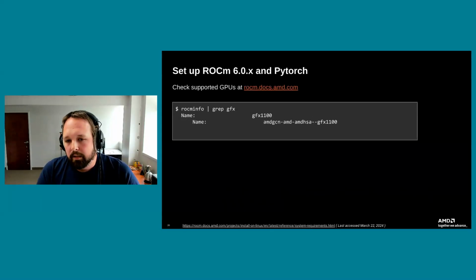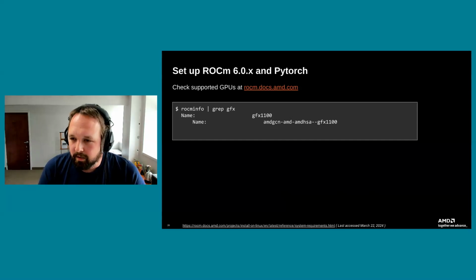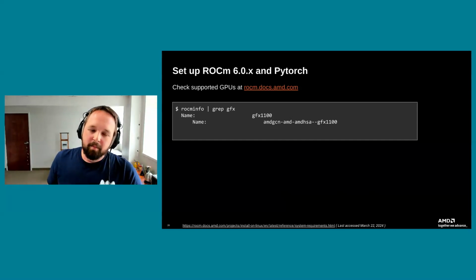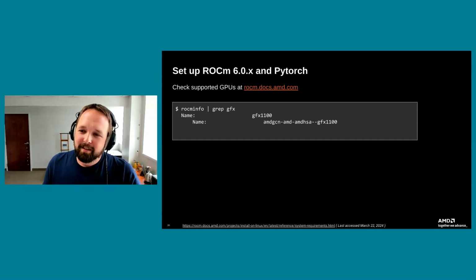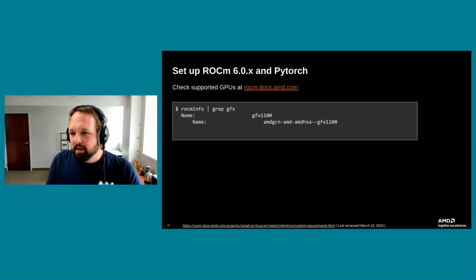Outside of the operating system and Linux kernel, this has been a touchy subject on a lot of the forums online, but you do want to make sure your GPU is supported. As the days go on, I've definitely seen a growth in the number of GPUs that AMD is listing as supported. And what that means is that they're actually just adding them to their testing. What I have found is that even though some GPUs are not on that supported list, you can actually get things to work. Just your mileage may vary.